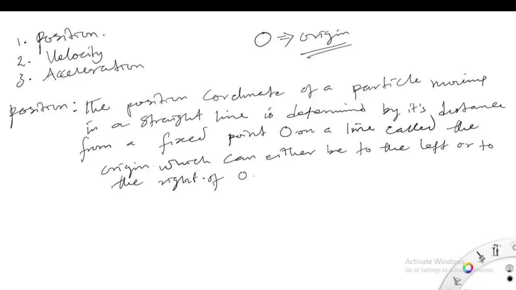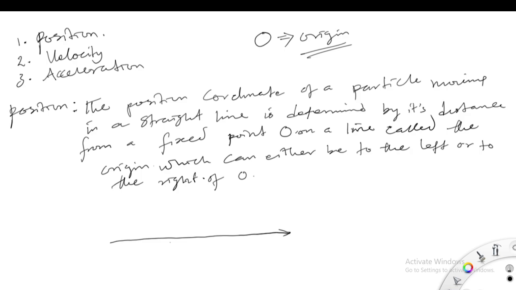So the position coordinate of a particle moving in a straight line is determined by its distance from a fixed point O on a line called the origin, which can either be to the left or to the right of O. What am I saying? Let me draw a line so that you would understand.